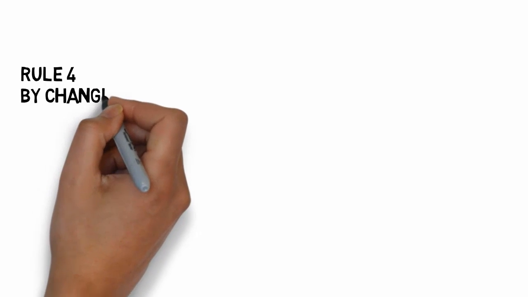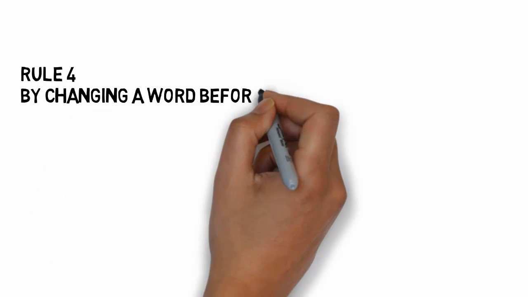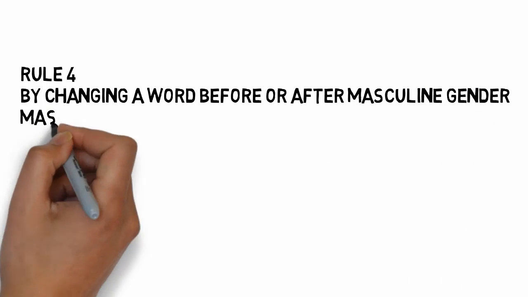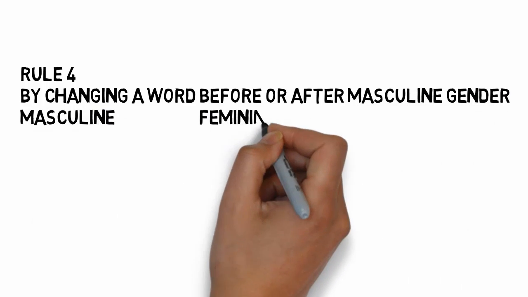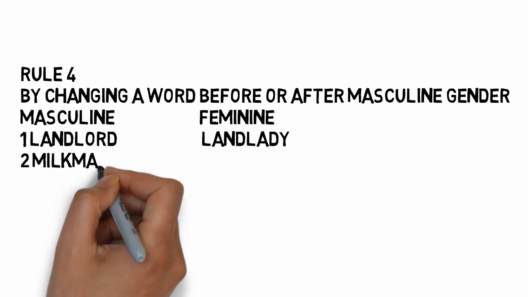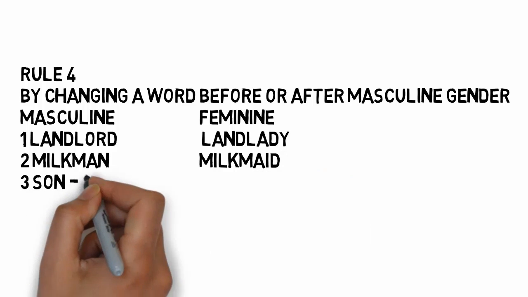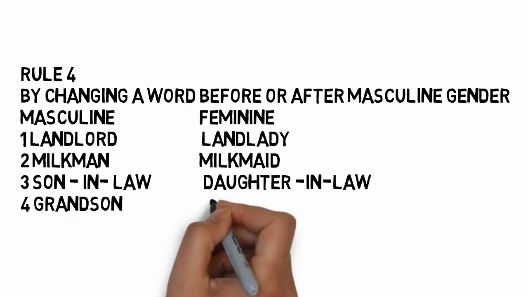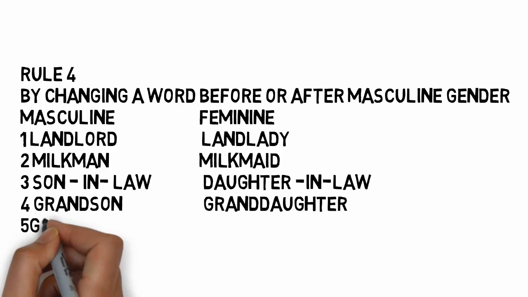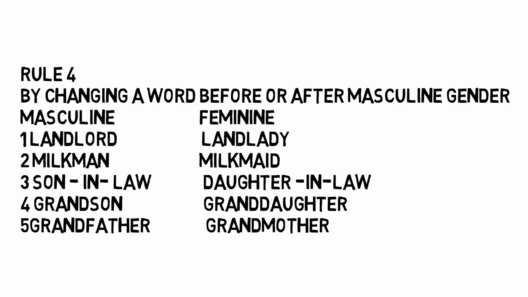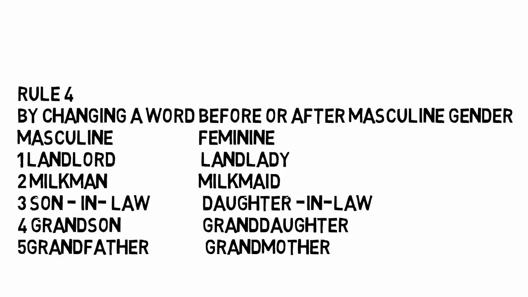By changing a word before or after the masculine gender, we can also change it to feminine gender. Let's take a few examples like landlord. Landlord is changed into landlady. Milkman to milkmaid. Son-in-law to daughter-in-law. Grandson to granddaughter, grandfather to grandmother. See, we are just changing the word after or before the masculine gender.